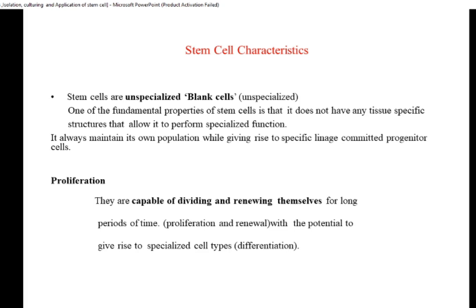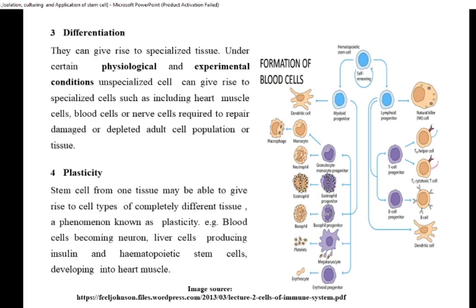Let us take an example of the hematopoietic stem cell which resides in the bone marrow. It maintains its population, but with maintaining its population, it also produces a cell line which is committed. We call it a progenitor cell, which is committed for one particular lineage that we will see. Okay, I will show you a diagram for that. Then differentiation. This is the diagram I am talking about. The second characteristic is differentiation. They can give rise to specialized tissue.